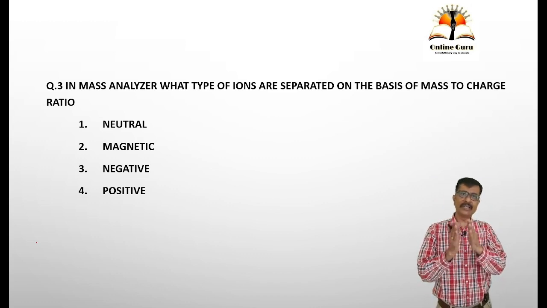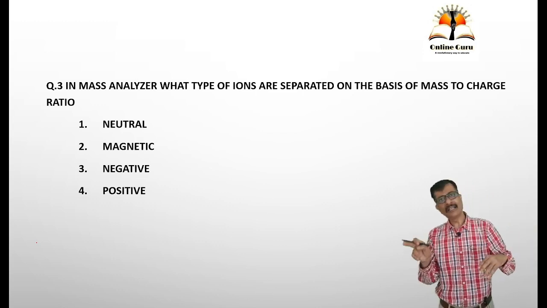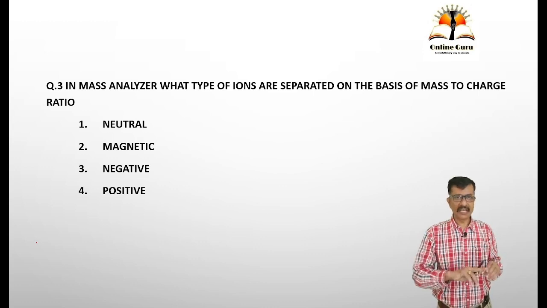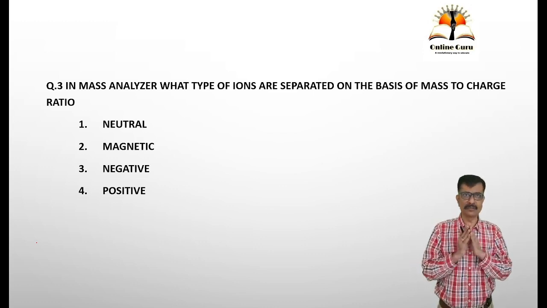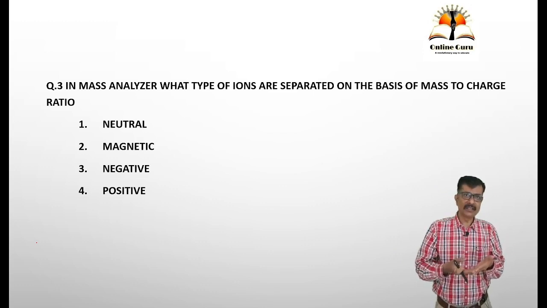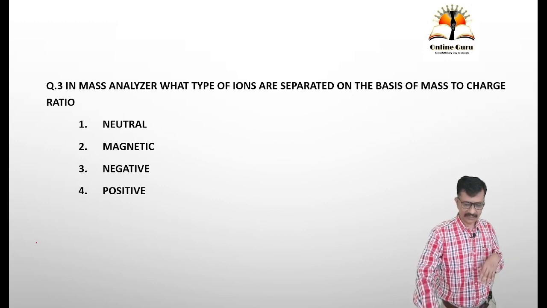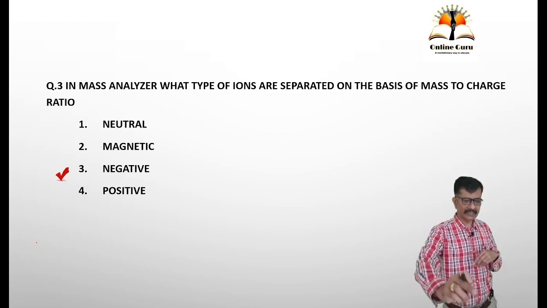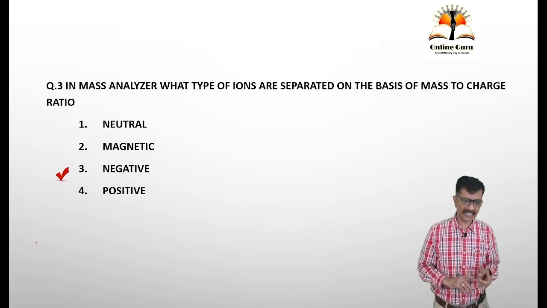Negatively charged species are removed from the stream, and only positively charged species are separated on the basis of their mass to charge ratio by use of either magnetic field or electric field or both. So the answer is positively charged species. Though the tick you can see on the screen is at negative, the answer is positively charged species.